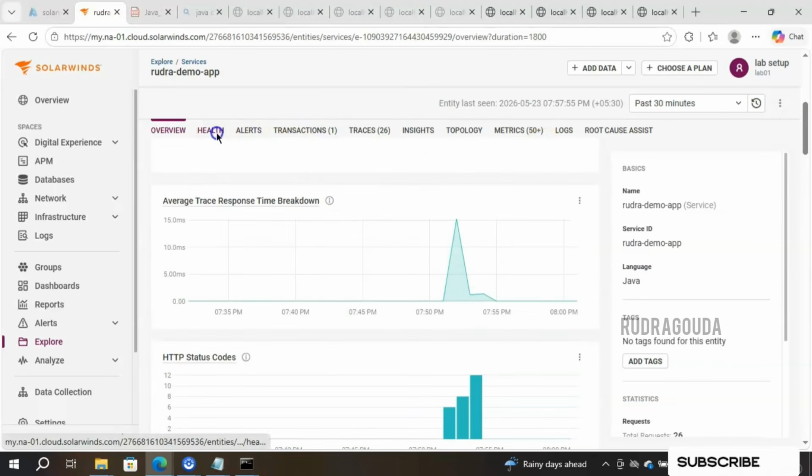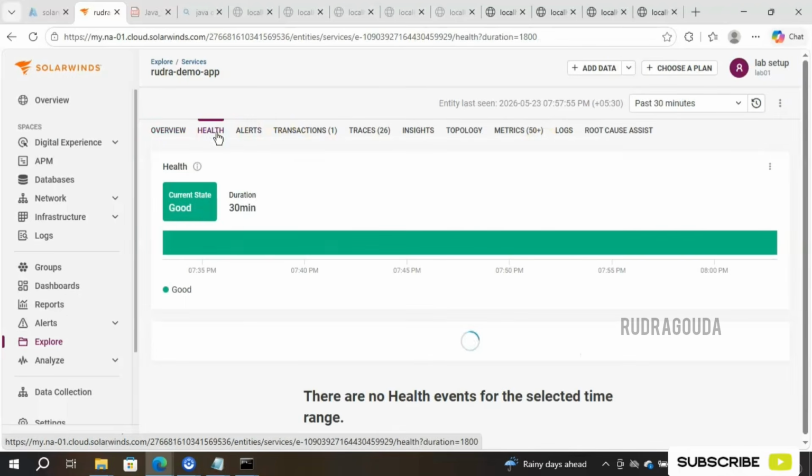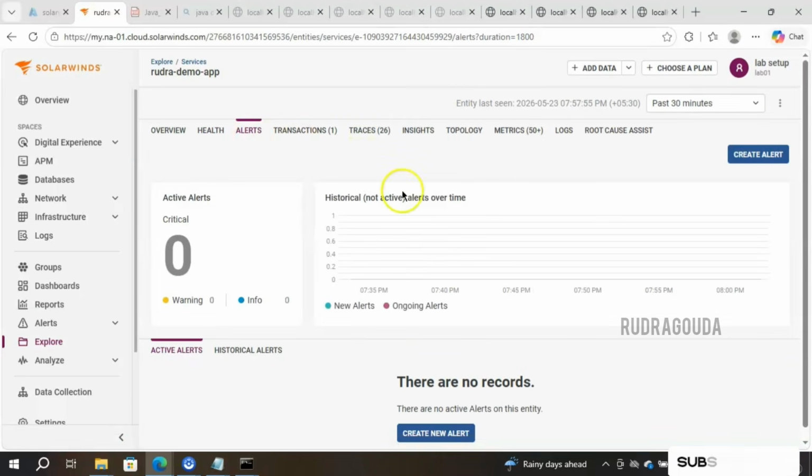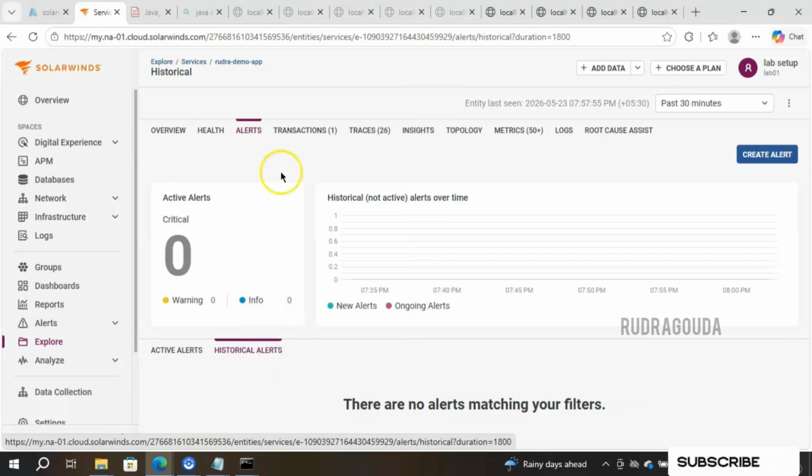If I go to the health, again it will show some information with respect to this particular app. You can see that health is good and last 30 minutes. And here you will get the alerts if anything goes wrong with this application, like new alerts, ongoing alerts, and closed alerts. Closed alert information you will see inside the historical alerts. Currently there were no historical alerts.